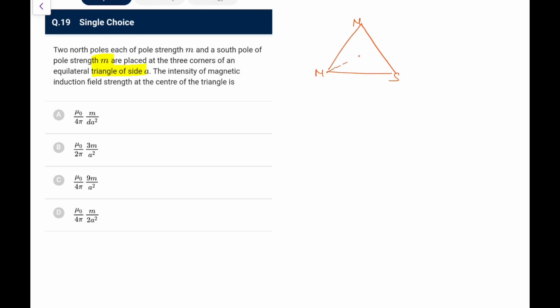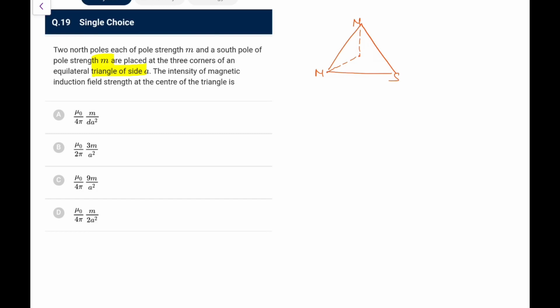So first of all, what I can make out, let's say the north field would be in a particular direction. Going by that positive charge analogy, just imagine like charges, just to get an analogy.